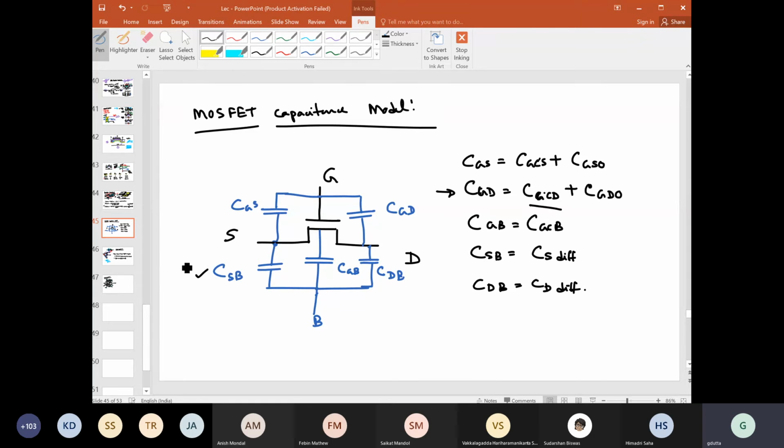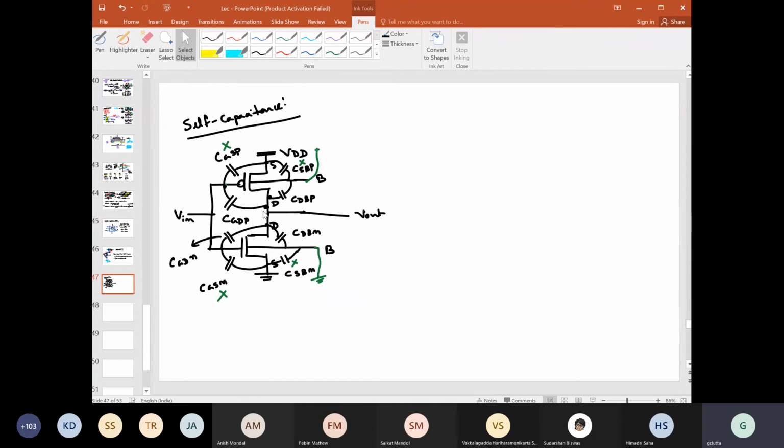But think about it. If you are applying a step input, there are two possibilities: either one MOSFET is in saturation and the other is in cutoff, or the other situation happens.